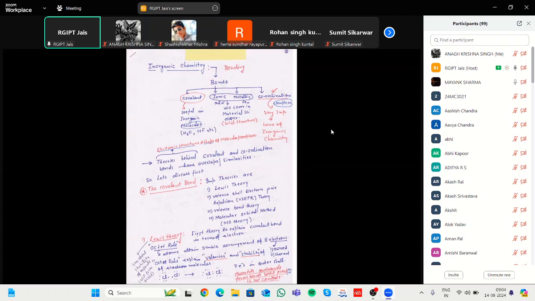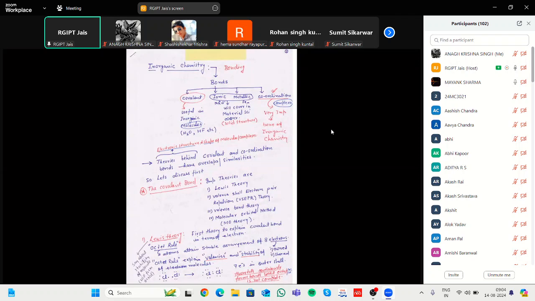And the third category is the metallic bond. In every transition metal like iron, cobalt, vanadium, this type of bond is found in coordination compounds; metallic and coordination complexes are also similar. In a coordination bond, the bond is shared one-sided, and this is the weakest bond found in coordination chemistry.